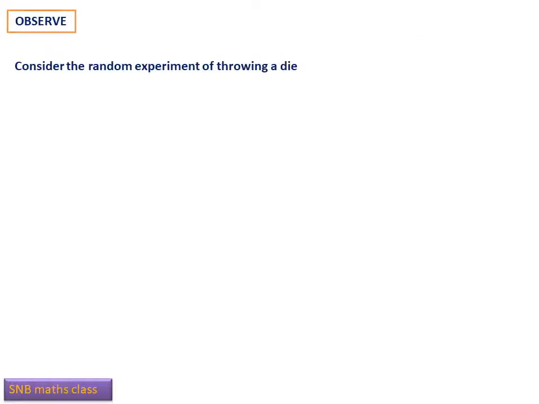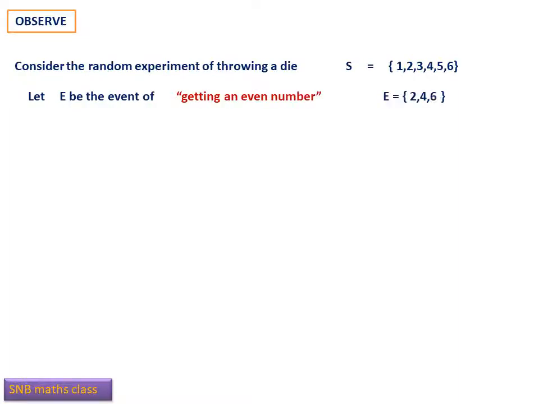Observe this important thing. Consider the random experiment of throwing a die. Same thing I am taking. S equal to 1, 2, 3, 4, 5, 6 only once again. And E is the event of getting an even number, and E is 2, 4, 6. And F is what? It is getting a number greater than 2, and F is having 3, 4, 5, 6. Now, in the previous example, we have already seen the probability. This is 1 by 2.